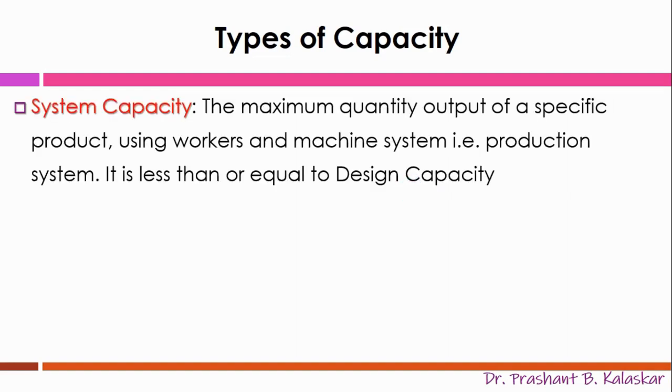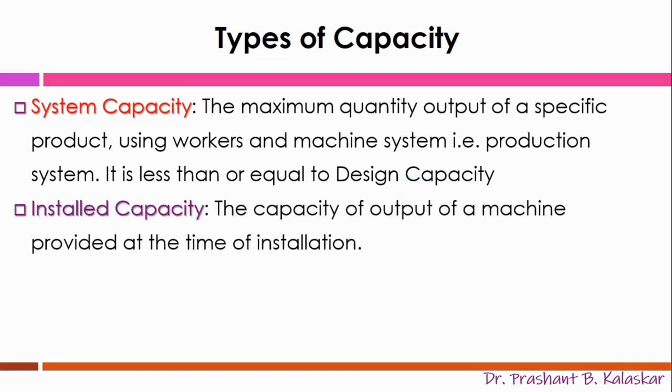Then comes the system capacity, the maximum output of a specific product which can be produced using the workers and machine system, that is, the production system. It is less than or equal to design capacity. Even if the capacity is high, but if the man-machine system is limited, the output will also be limited.